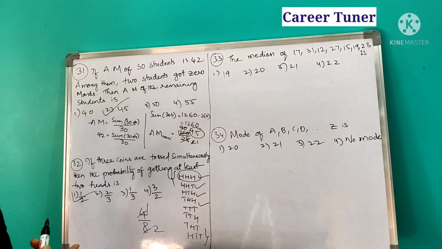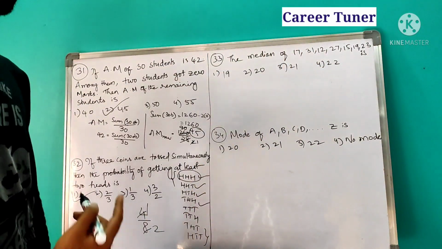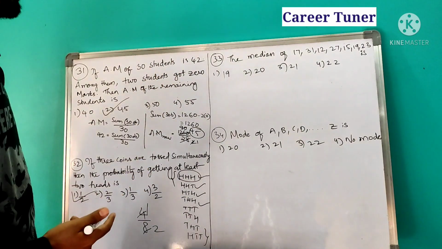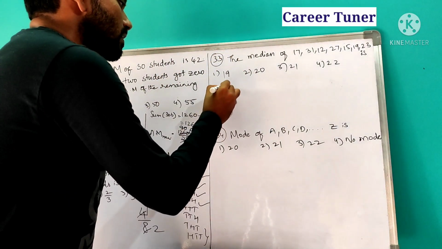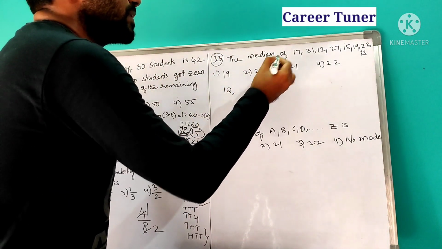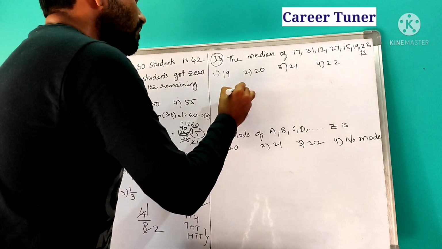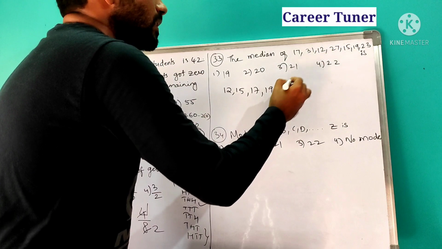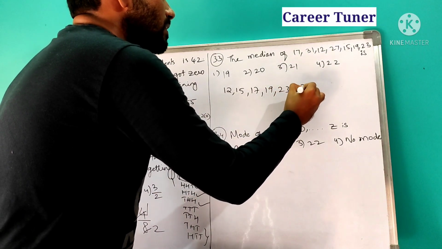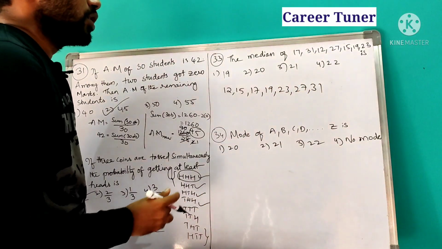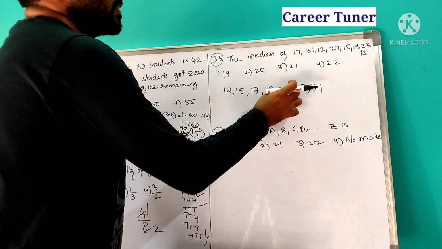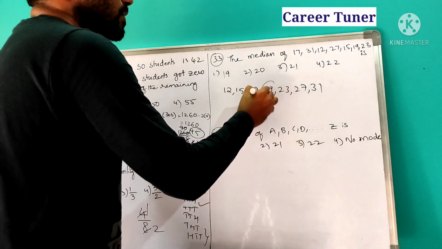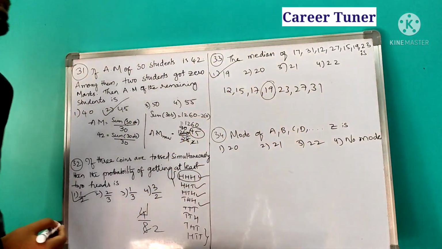So next, the median of 17, 31, 12, 27, 15, 19, 23 is. Median is nothing but, after arranging the given observations in ascending or descending order, taking the middlemost value. Now let us arrange them in ascending order: 12, 15, 17, 19, 23, 27, 31. Now see how many observations: 1, 2, 3, 4, 5, 6, 7. So 7. This is very simple, the middle value is nothing but 19. So 19 is our answer.